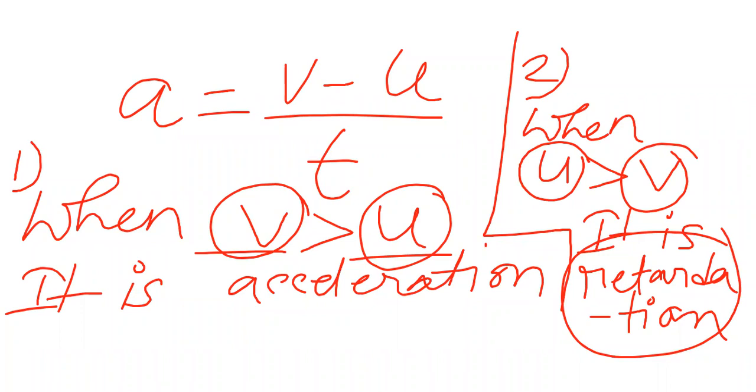Even yesterday I told you one more name, deceleration, D-E-C-E-L-E-R-A-T-I-O-N. Now, the other name of retardation is deceleration. Negative acceleration as well as deceleration. You can also write in brackets the other names: negative acceleration and deceleration.